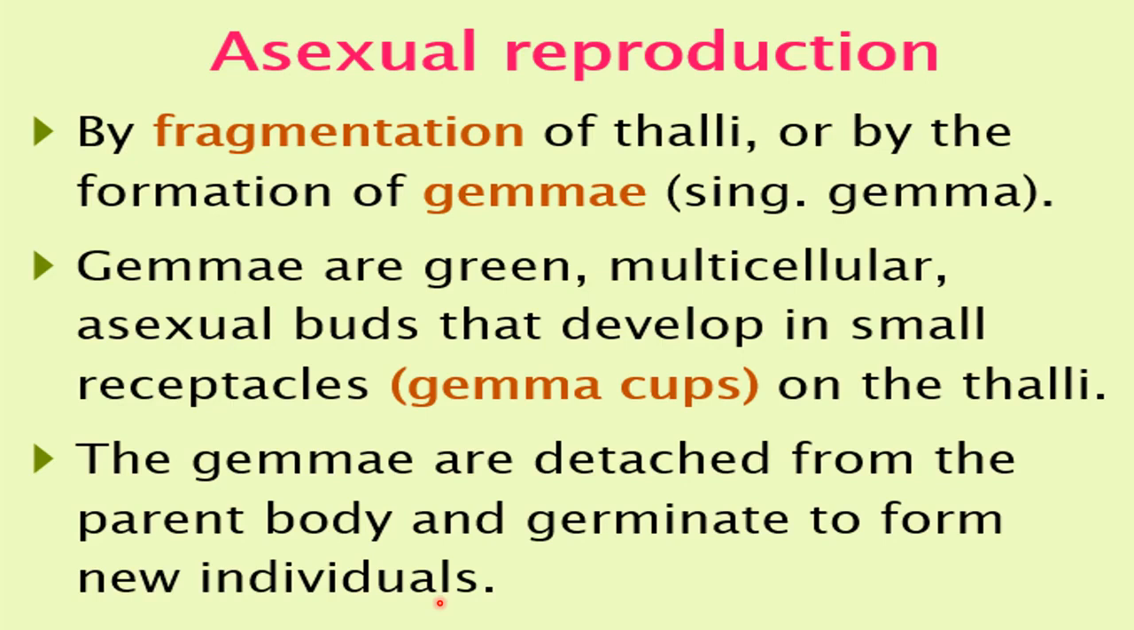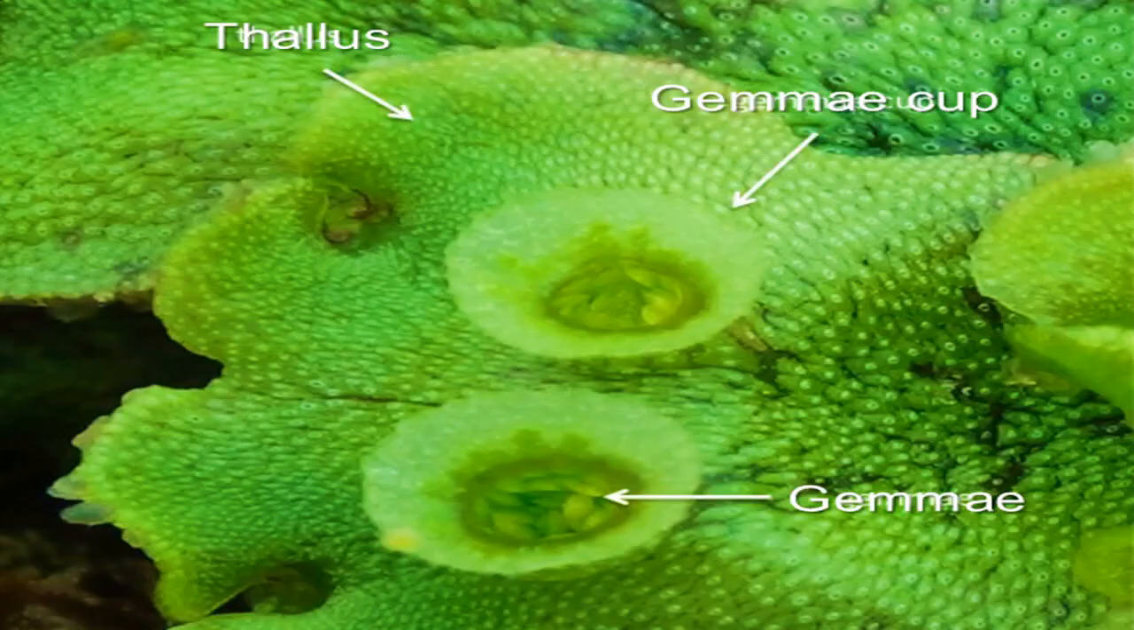In which bryophytes? Liverworts. So here what is happening? Gemma cups are formed on the thallus. These gemmae then get detached from the thallus and germinate to form a new liverwort. Now here you can see this is the complete thallus of the liverwort. This complete structure is called the thallus, and these cup-like structures are gemma cups. Inside the gemma cup, these spore-like structures you can see are called gemmae.